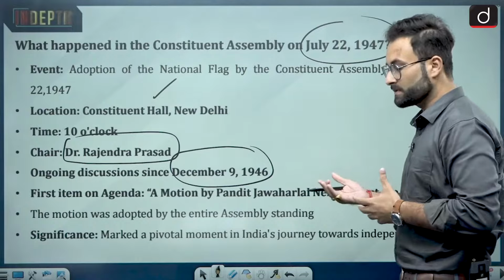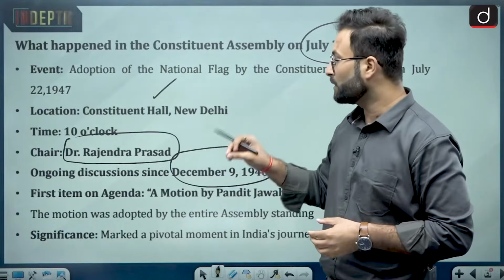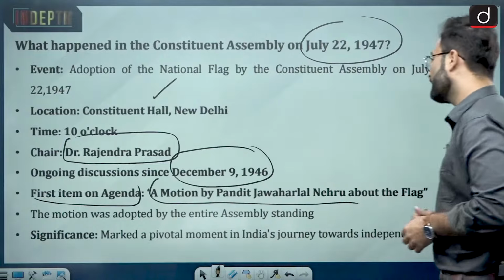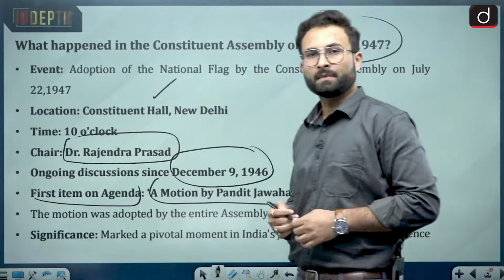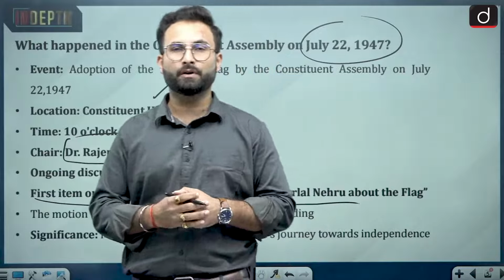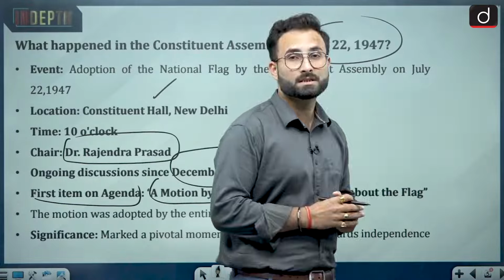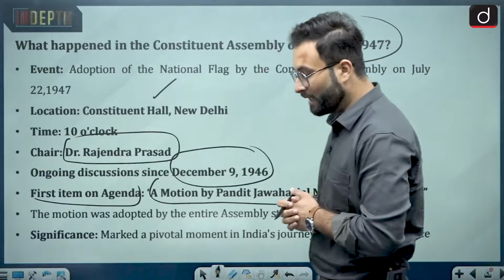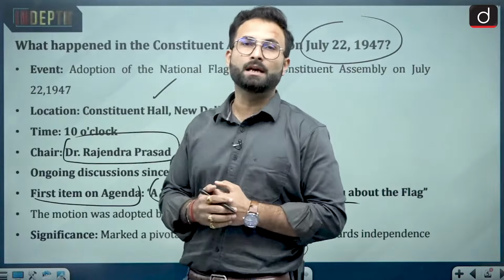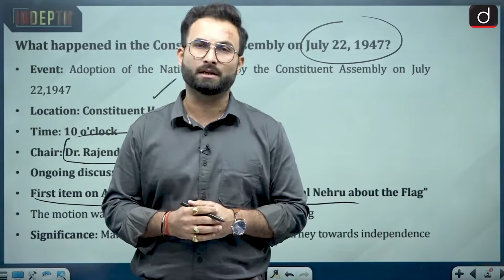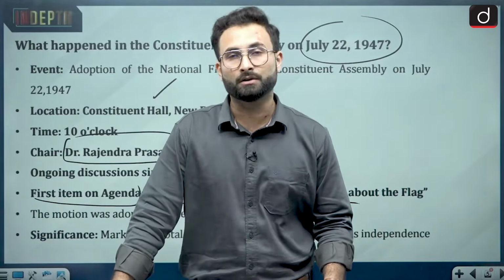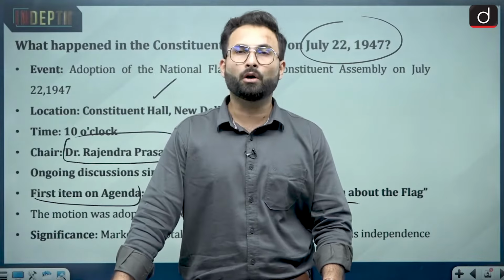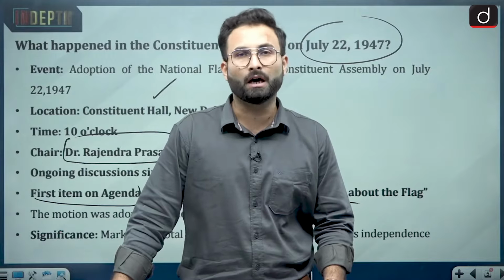On that particular day, the first item on the agenda was a motion by Pandit Jawaharlal Nehru about the flag. This motion was put forward in front of them, and it was unanimously passed. Everyone in the assembly stood up for it, and everyone had a single voice with respect to that. There were some amendments which were supposed to be proposed, but even then those people went for consensus and did not put forward the amendments.